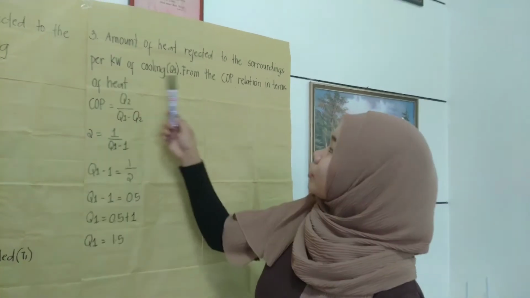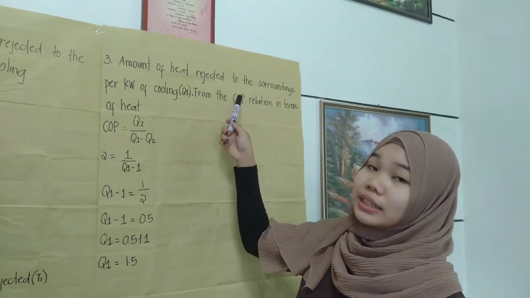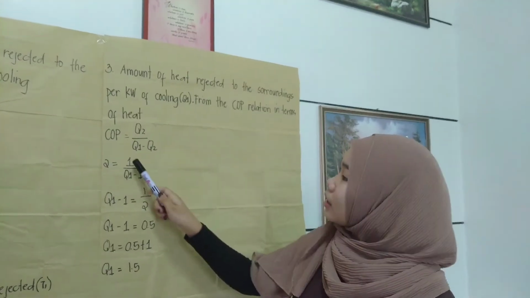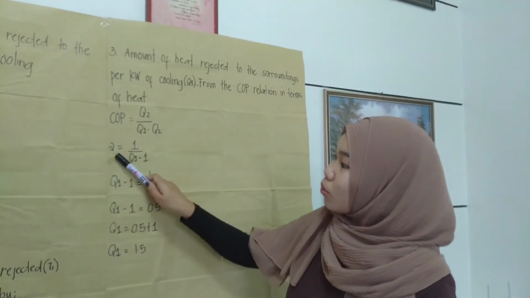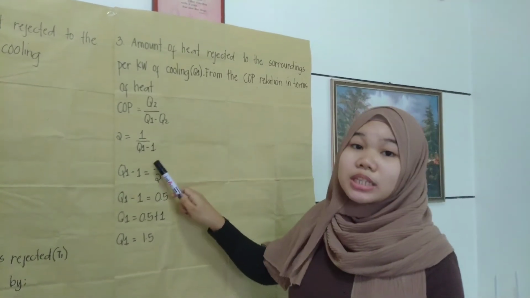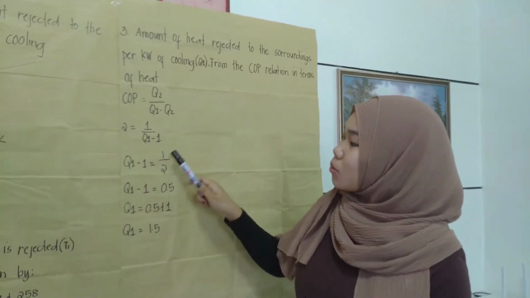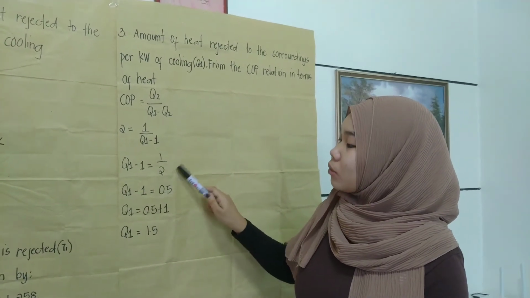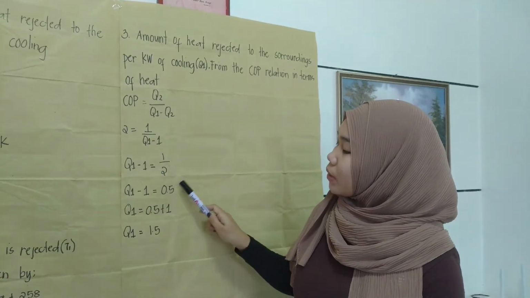And last, the amount of heat rejected to the surroundings per kilowatt of cooling. So we are going to find the heat rejected to the surroundings, which is Q1. Here is the formula: COP is equal to Q2 all over Q1 minus Q2. So 2 equals 1 all over Q1 minus 1. We are going to transpose Q1 minus 1, so Q1 minus 1 is equal to 1 all over 2. We divide 1 by 2, and here is the result: Q1 minus 1 equals 0.5.